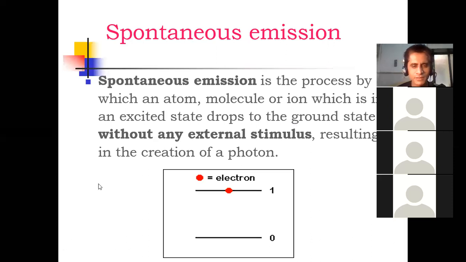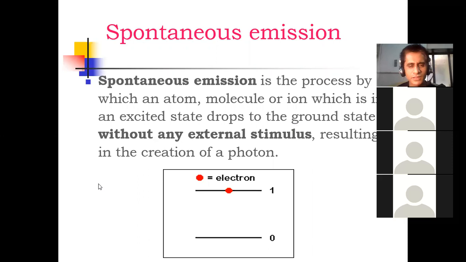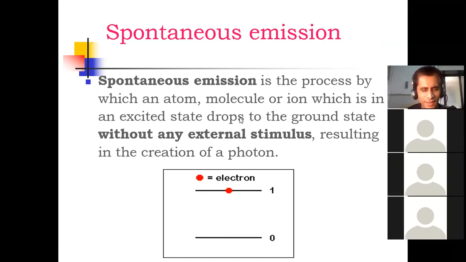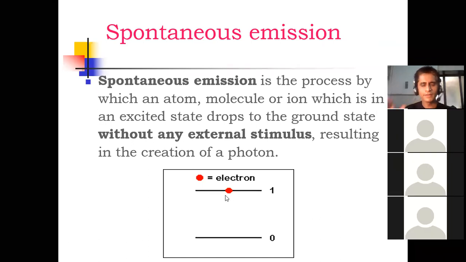See that animation. There is a small animation. Spontaneous emission is the process by which an atom, molecule or ion, which is in excited state. In case of spontaneous emission, your atom, molecule or ion is already in upper state, already in excited state.